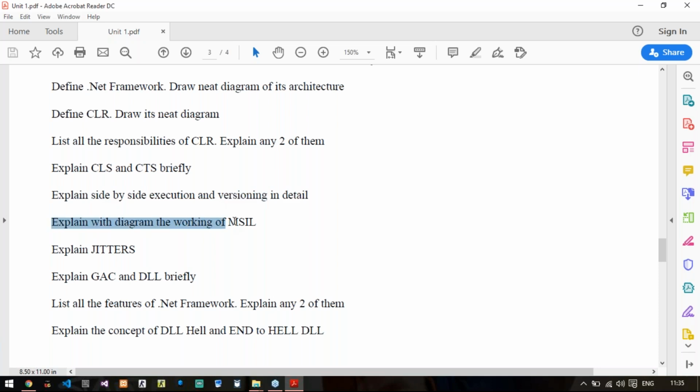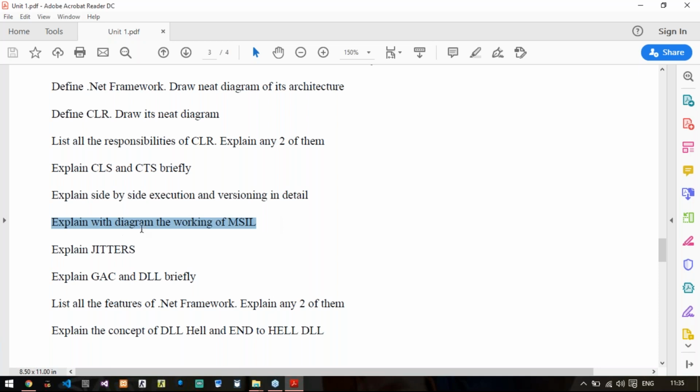Then explain with diagram working of MSIL. You need to draw the diagram of MSIL that was a part of your PPT. Just draw it. I think this question was a part of midsem also. No, it wasn't. Sorry.